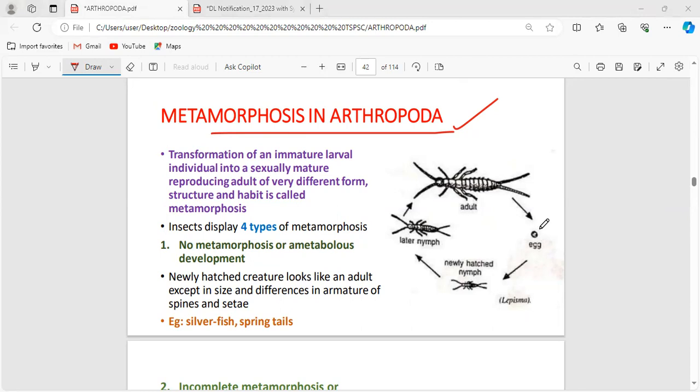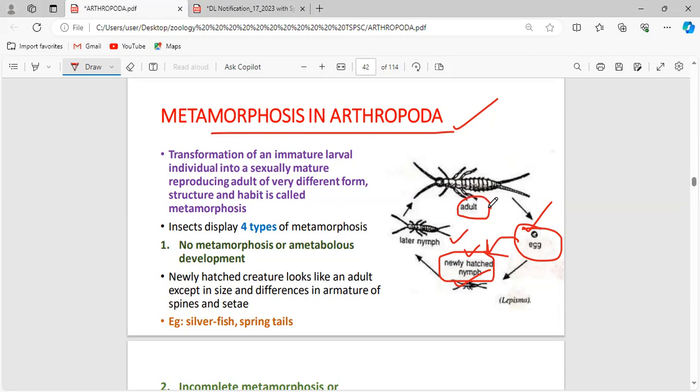Okay, let me explain. Initially, every creature will be in the form of an egg, right? After the egg comes the newly hatched nymph. Consider the nymph as a larval stage. After the egg hatches, we call it a nymph, the early nymph, and after that a later nymph, and from the later nymph the adult is formed.